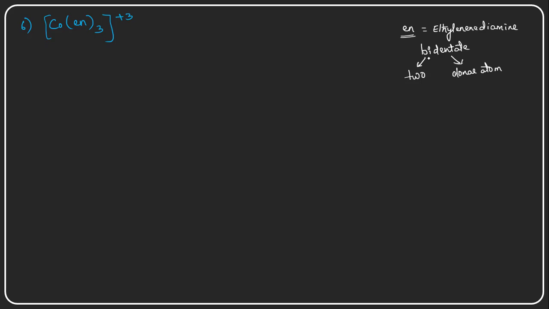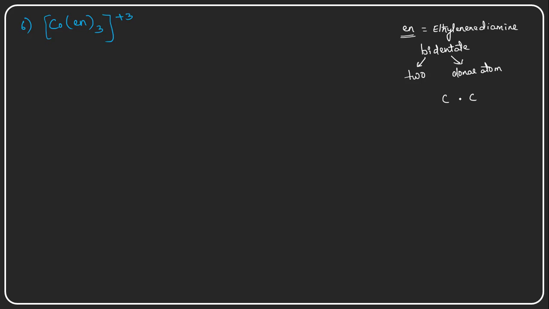So here, ethylene diamine is a bidentate ligand, meaning in ethylene diamine two donor atoms are present. What will be the molecular formula of ethylene diamine? Let us see now.